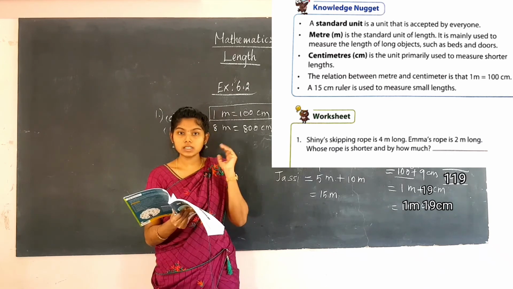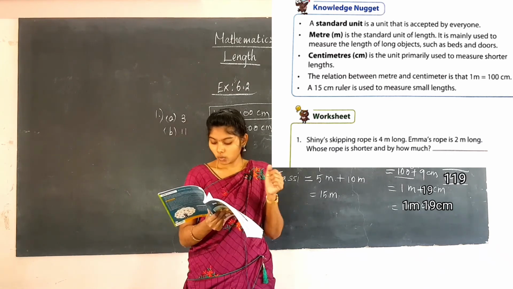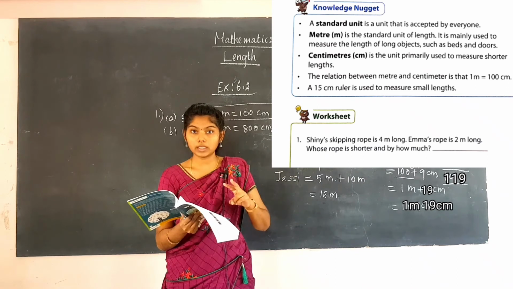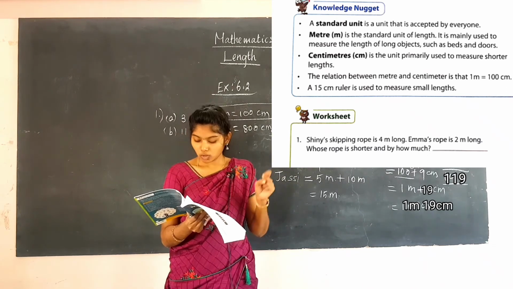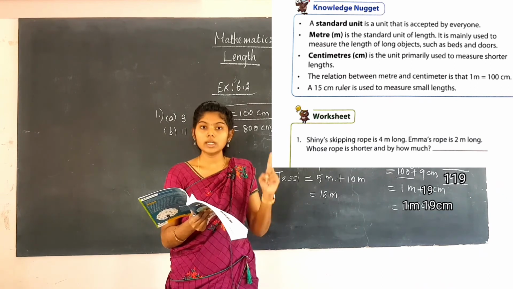And by how much it is long, that shorter we have to find. Whose rope is smaller here, 4 meter or 2 meter? 2 meter is the smaller. So whose rope is that? Emma's rope. So the first answer is: the shorter rope is Emma's rope.